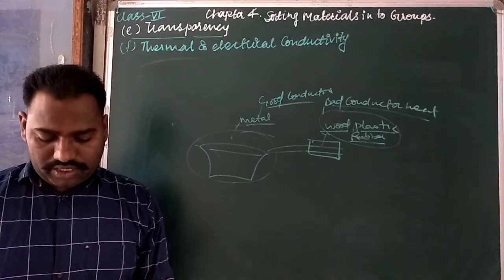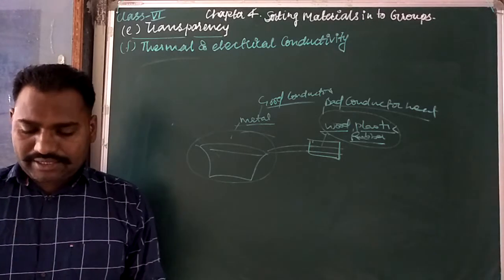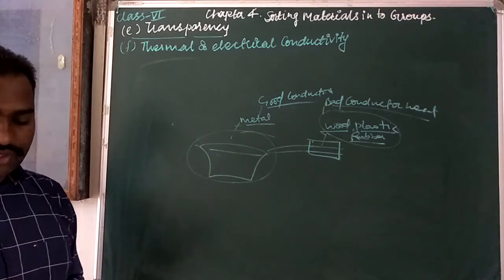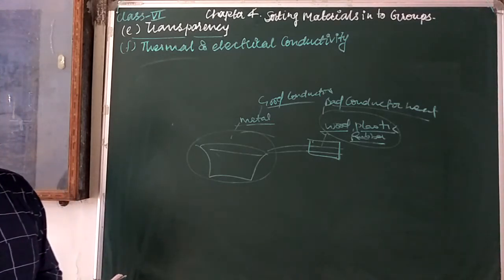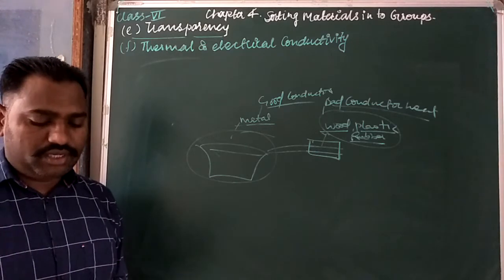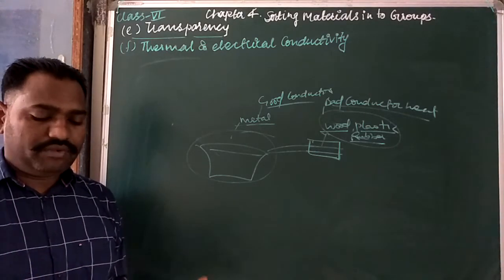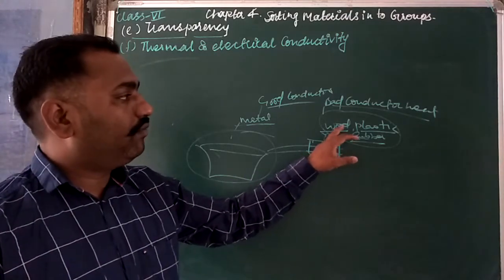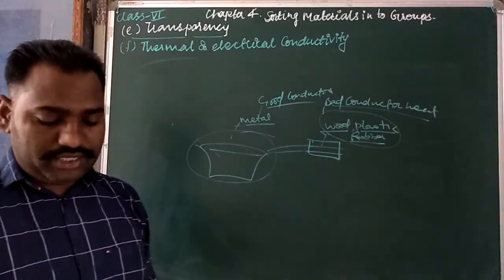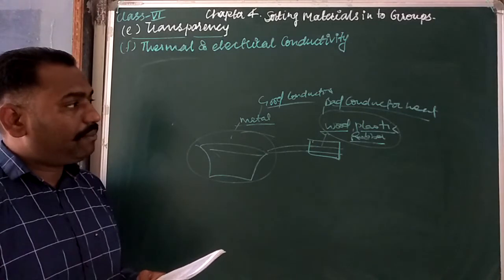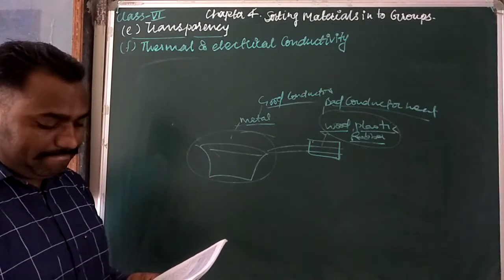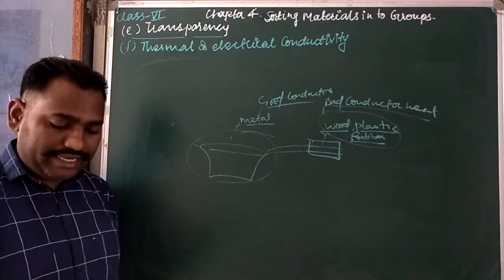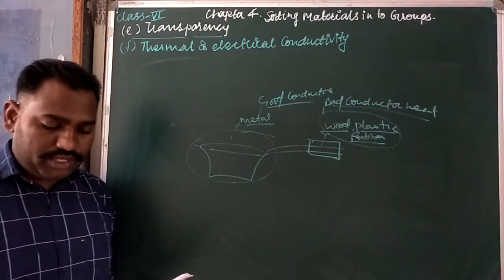Metals allow electric current to pass through them, so they are known as good conductors of electricity. Plastic, rubber, wood and paper are poor or bad conductors of electricity. So you can easily see that if any substance does not get hot here, like wood, plastic, rubber, these are known as bad conductors. Materials which do not conduct electricity are known as bad conductors or insulators.